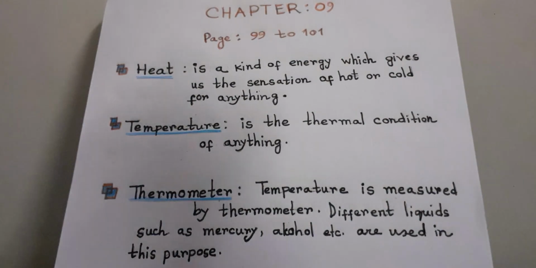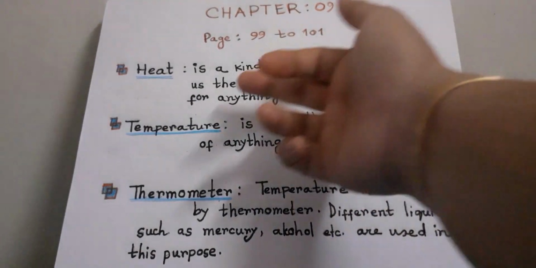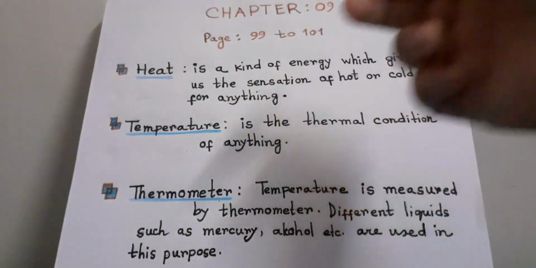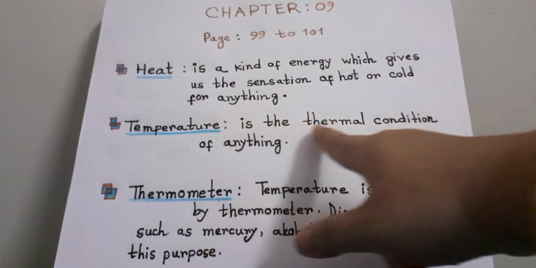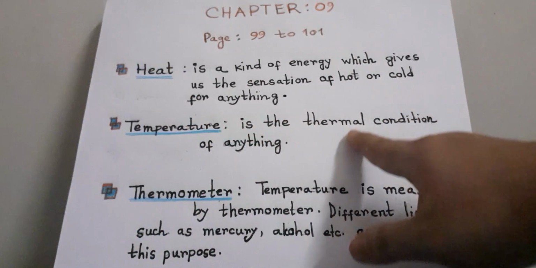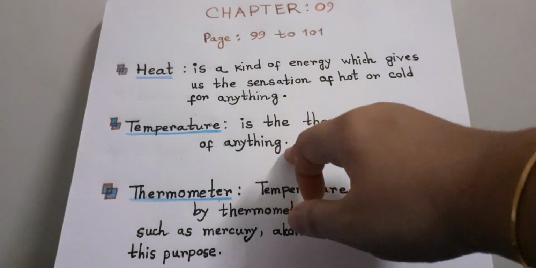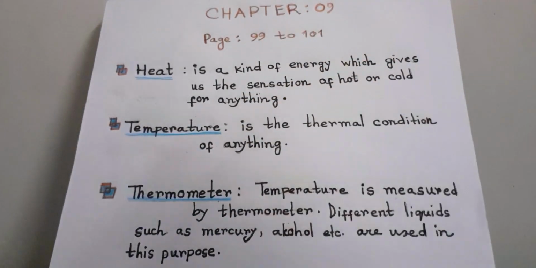Again I am repeating, heat is a kind of energy which gives us the sensation of hot or cold for anything, and temperature is the thermal condition of anything. In short, heat is the reason of thermal condition and temperature is the result of heat. Is it clear?